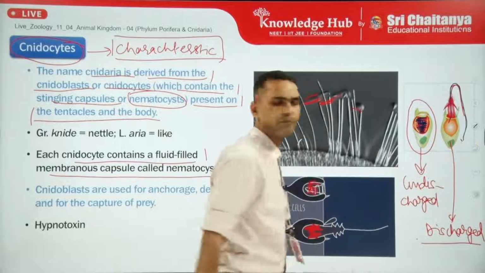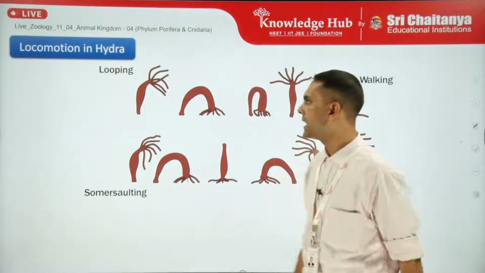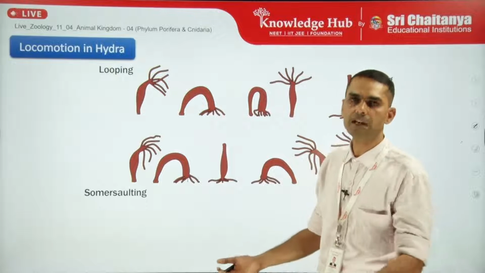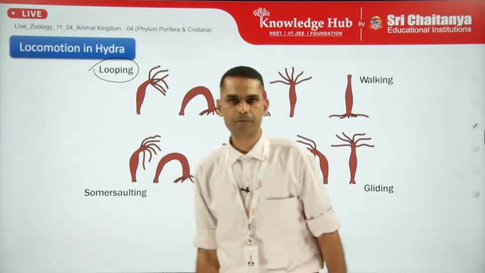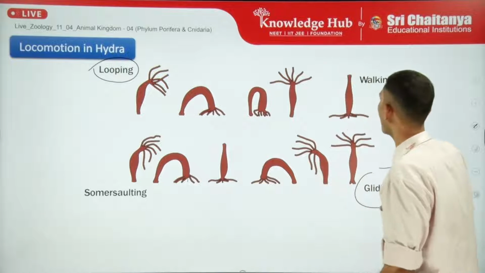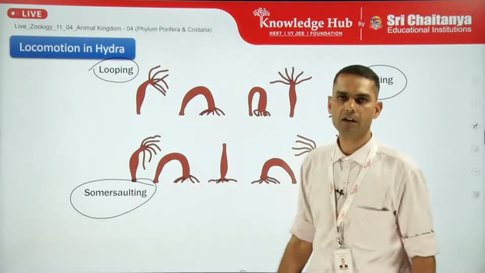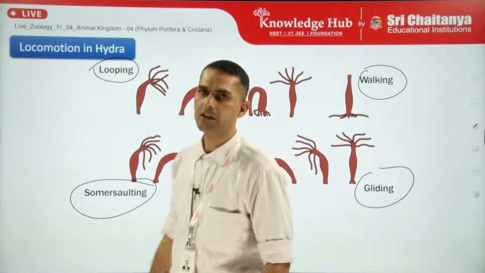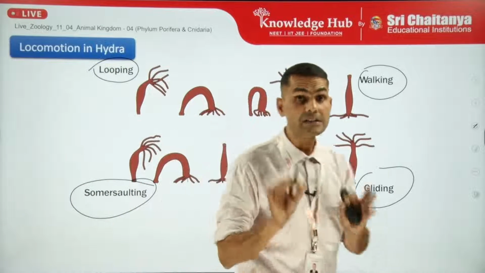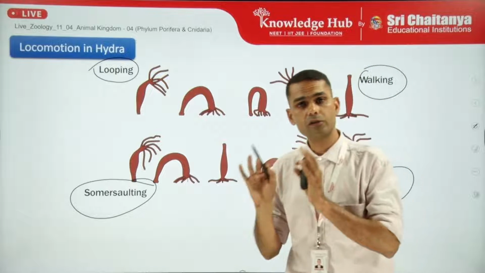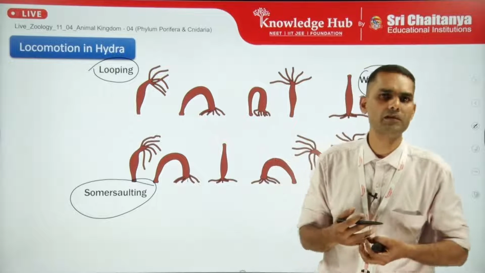Okay, moving to locomotion in Hydra. Hydra uses different types of locomotion, as you can see: looping, gliding, walking, and also somersaulting. So these are the different types of locomotion shown by Hydra. Although it is a polyp form and sessile, it also shows locomotion from time to time, depending upon the condition.